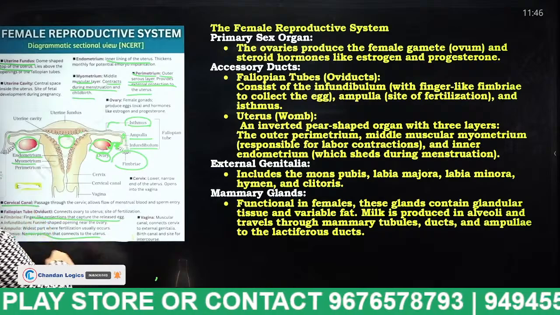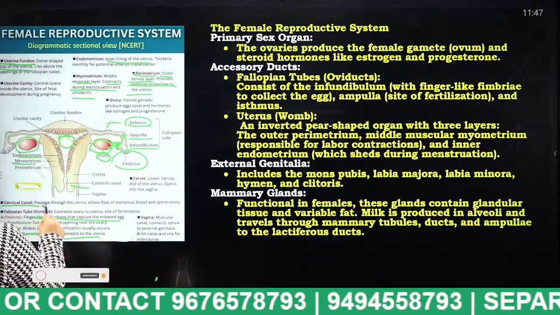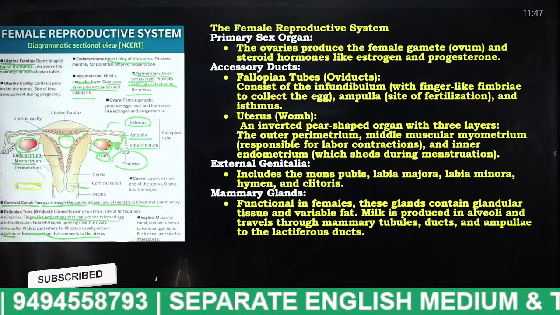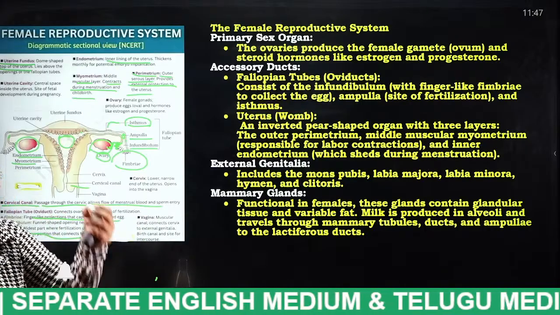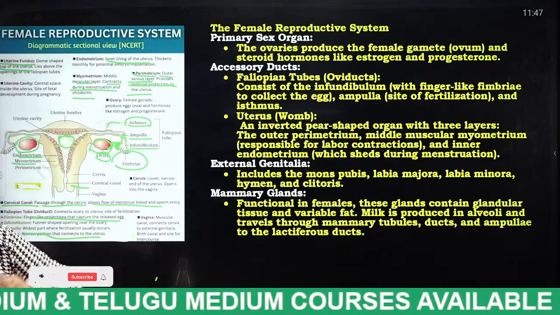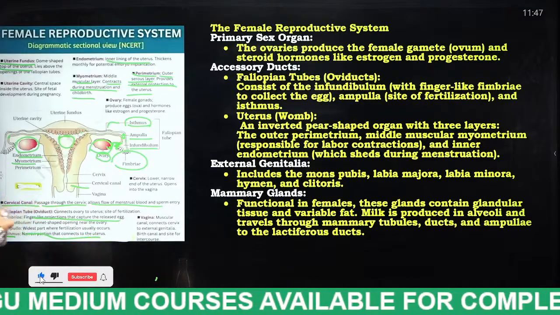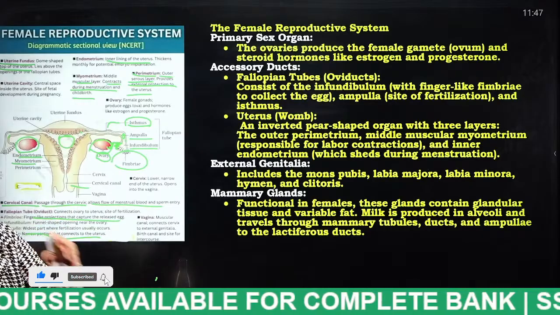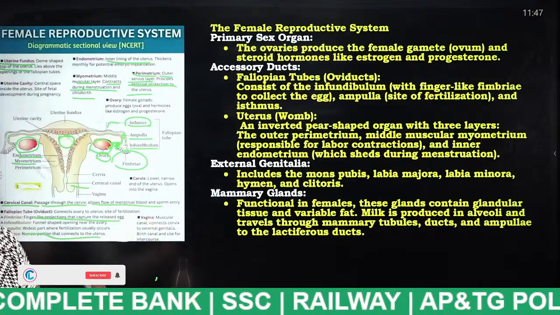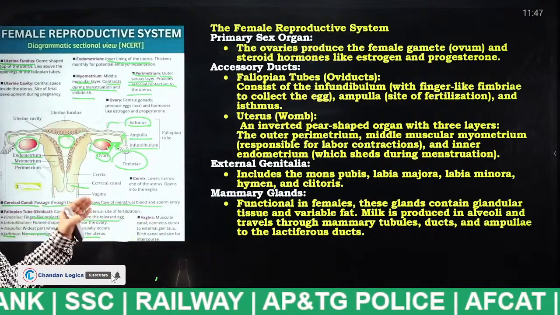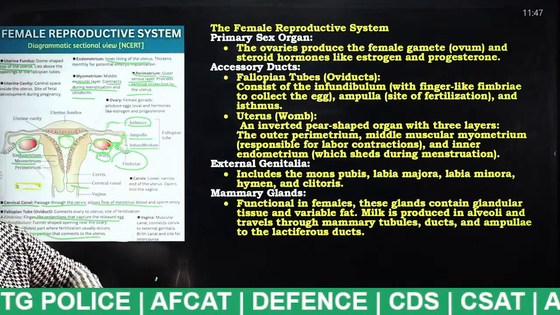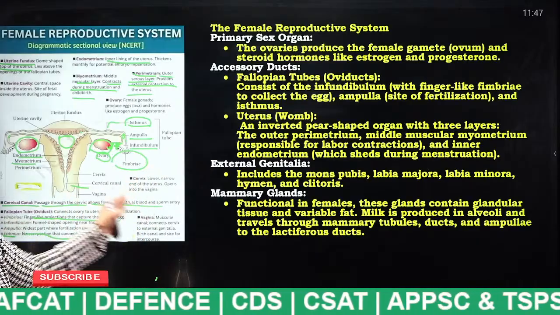And finally, what is this, students? Cervical canal. The cervical canal is the passage through the cervix that allows flow of menstrual blood and sperm entry. In which part of the female reproductive system do menstrual blood flow and sperm entry take place, students? Through the cervical canal. The sperm enters the female reproductive system through the cervical canal, and even the menstrual blood flows outside the body through this cervical canal only.